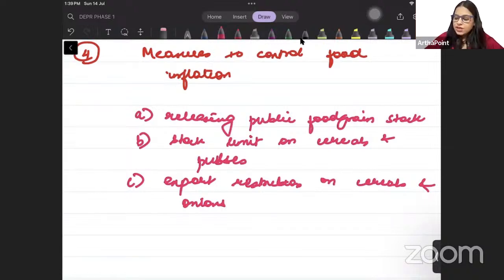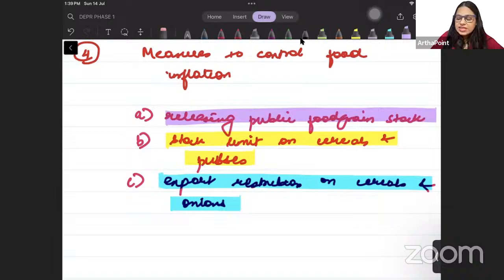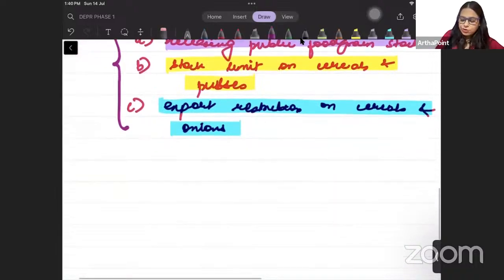Okay, so we need to restrict the exports, we need to apply stock limits, and we need to release public food grain stock. These are the three main measures taken by the government for controlling food inflation. Okay, next point, beta.